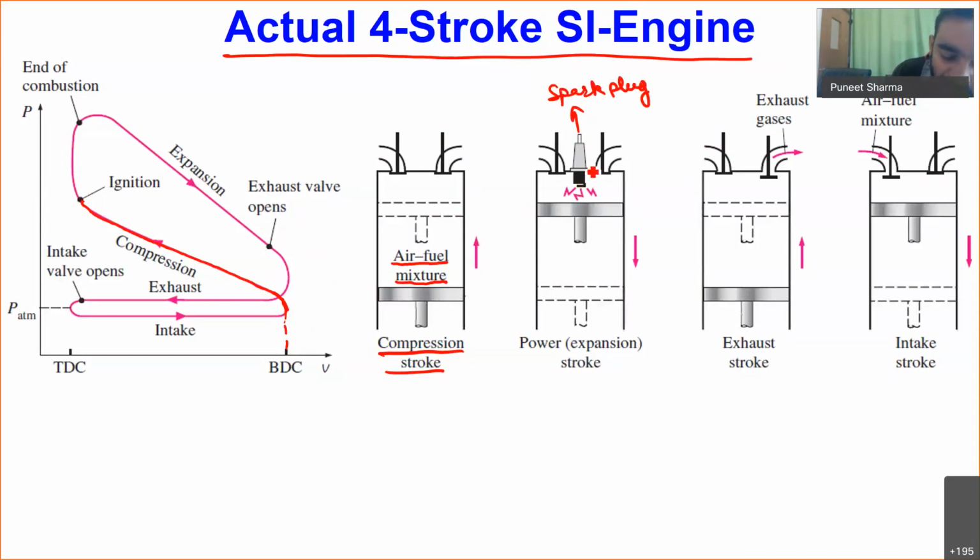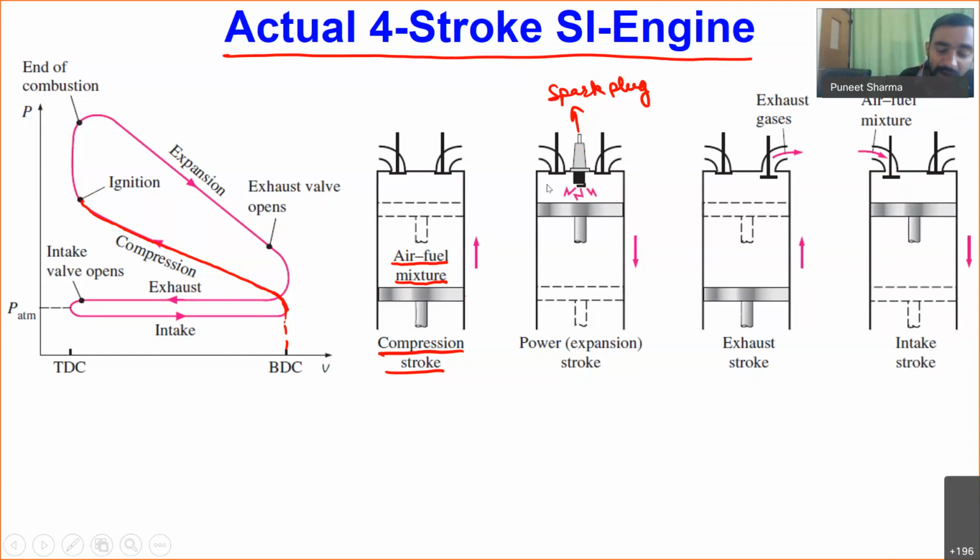So this spark plug will be igniting the homogeneous mixture of air and fuel, which we are having at high pressure and high temperature. So now we have increased the pressure, and because of the increase of pressure, temperature will also increase. Okay, and now this high pressure, high temperature medium we will be igniting with the help of the spark plug.